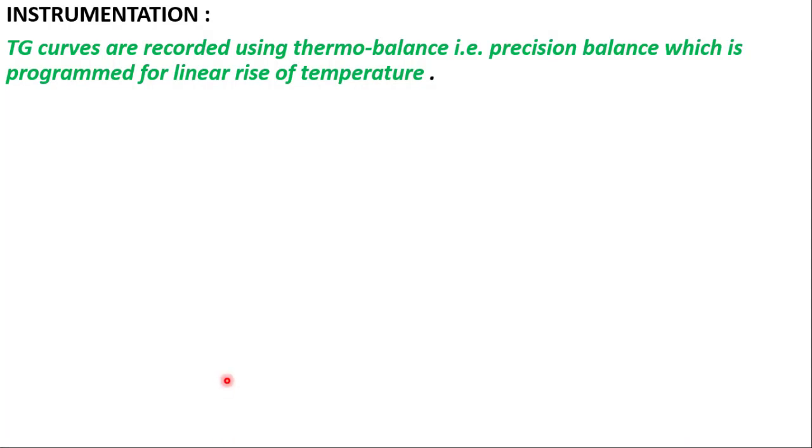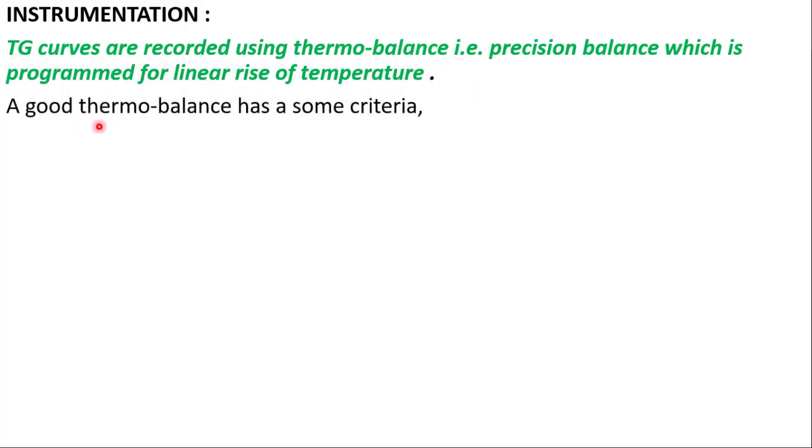The next one is instrumentation. This is the additional thing I am going to discuss in this session. Thermogravimetric curves are recorded using a thermobalance, that is, a precision balance which is programmed for linear rise of temperature. We call it a thermobalance.